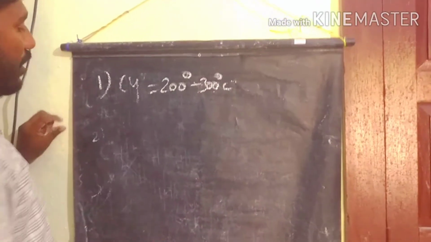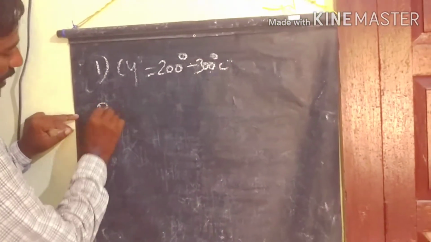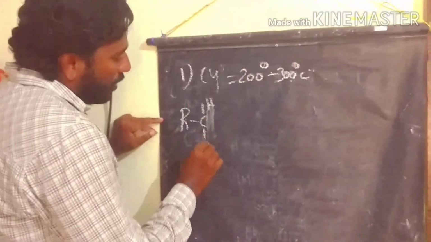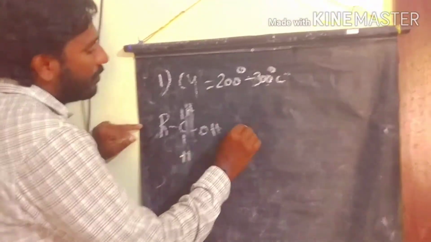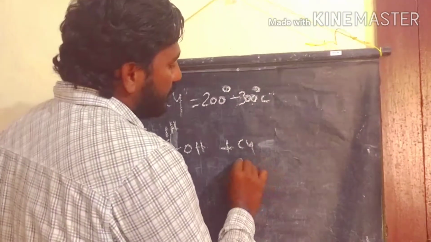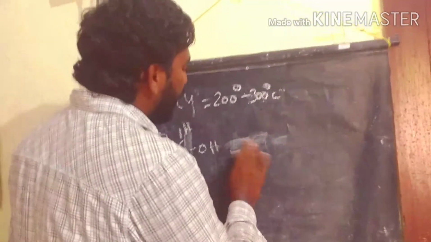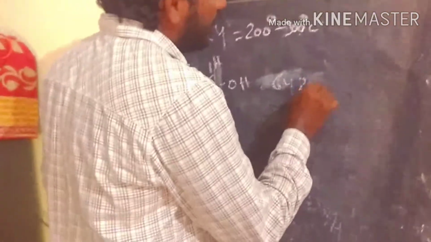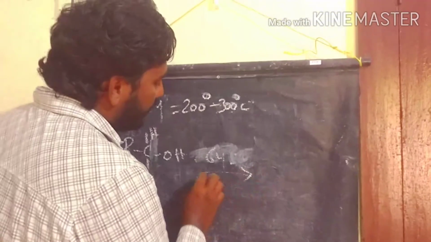What happens when primary alcohols are involved in this oxidation process with copper at the high temperature of 200 to 300 degrees?